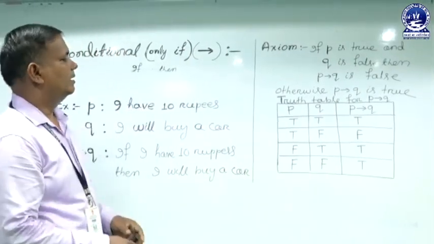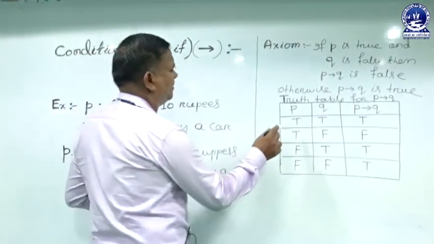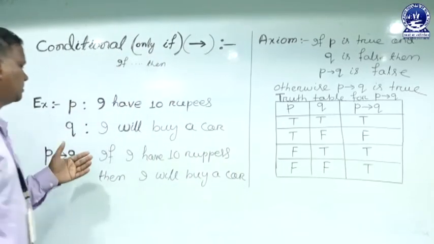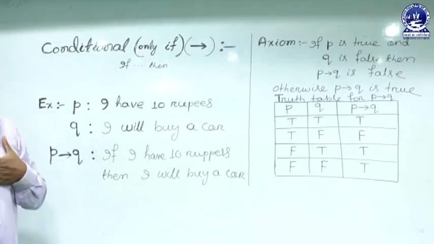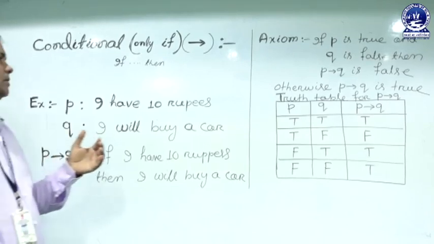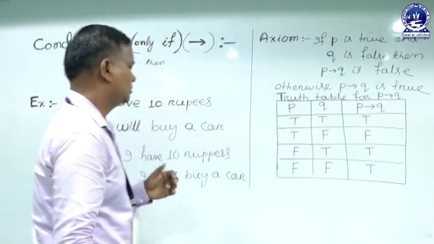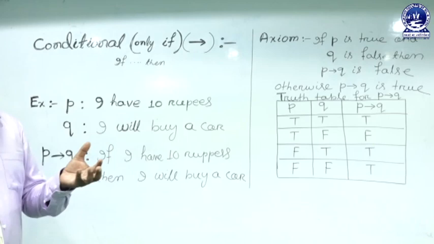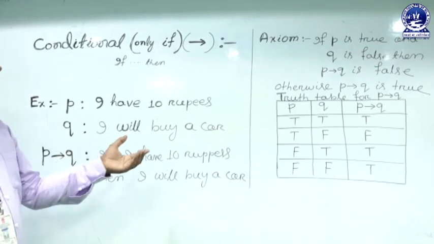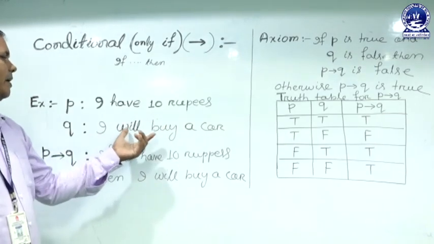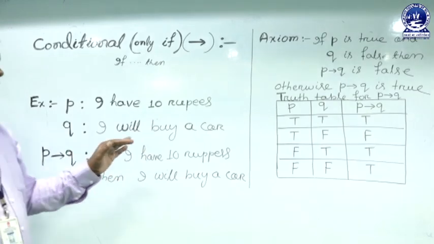Clear? So first of all we take, if P is true, that means I have 10 rupees. Suppose I have 10 rupees and the statement Q is true, that means I will buy a car, so it is also true.